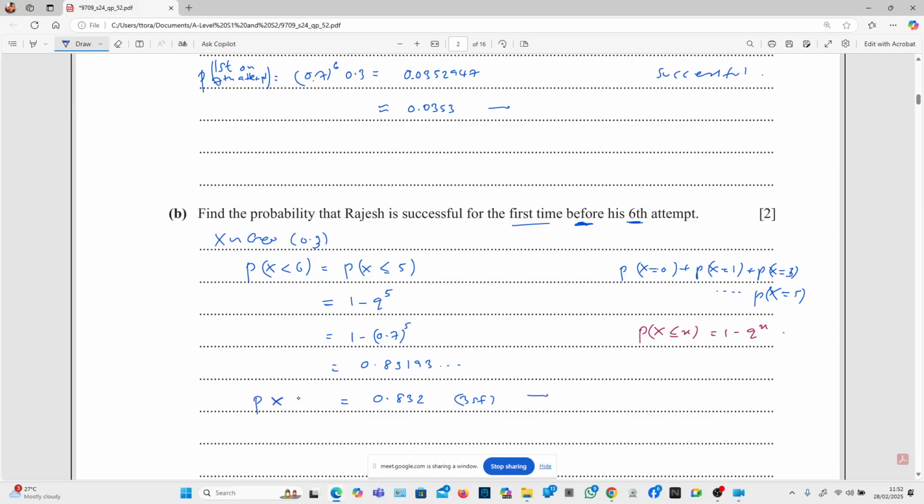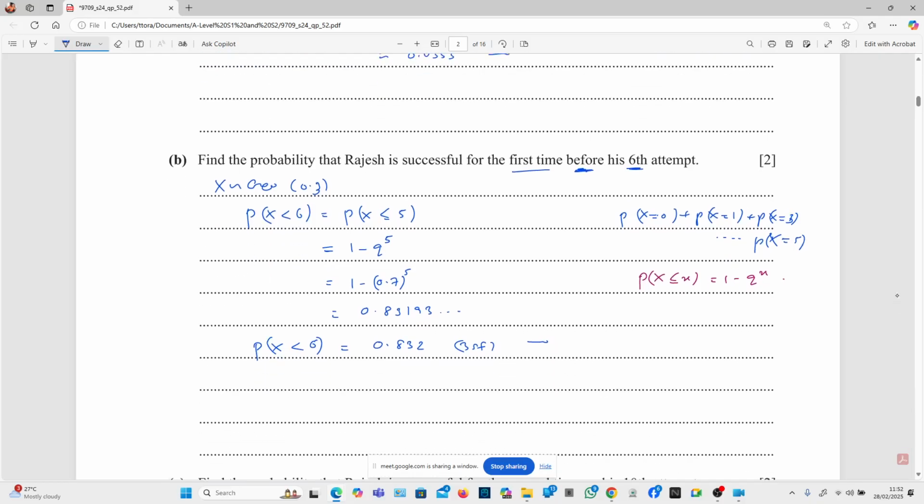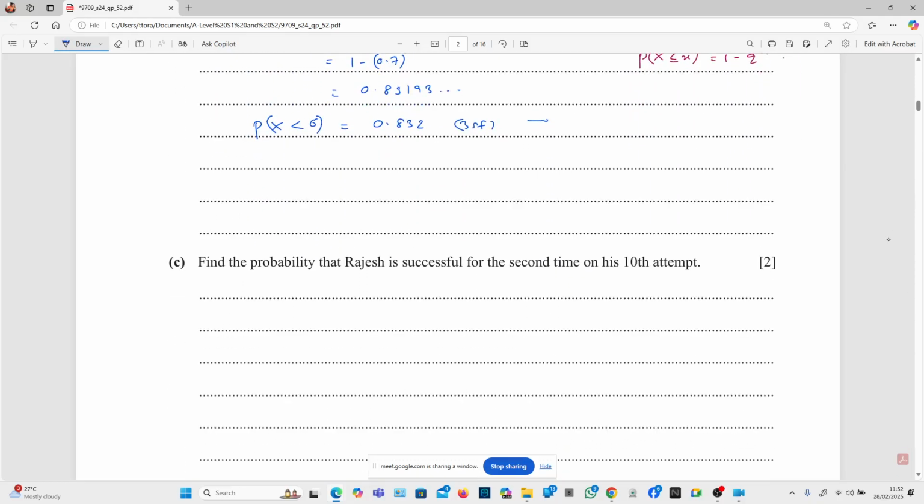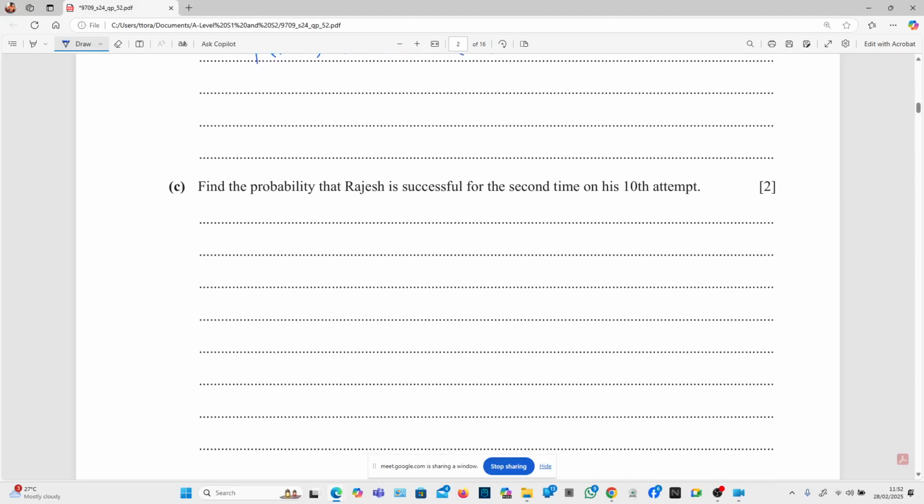So this is our probability of X being less than 6, that is, he is successful for the first time before the 6th attempt. I'm sure you understand this as well. Very good. Now, let's move on to this part of the question.